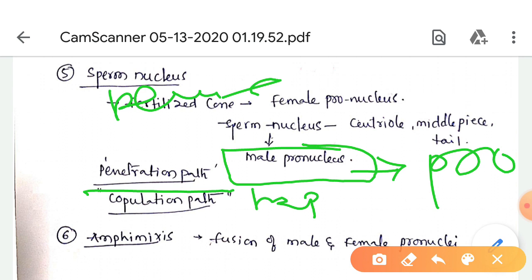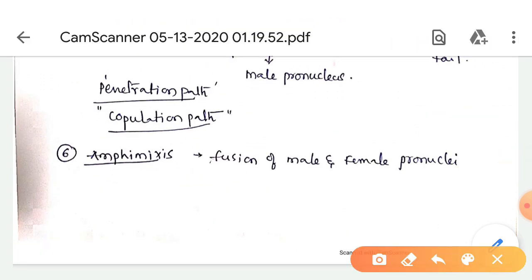Inside the egg, the direction of movement of the sperm is slightly changed and the nucleus moves towards the female pronucleus. This changed path is called the copulation path. Amphimixis means the fusion of male and female pronuclei.